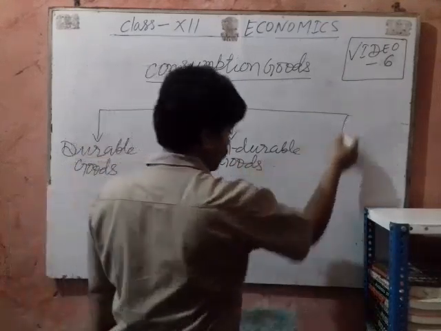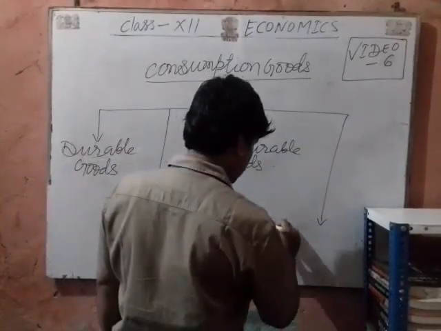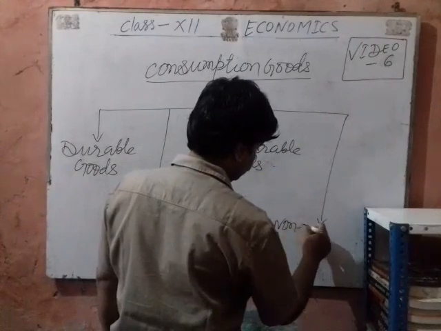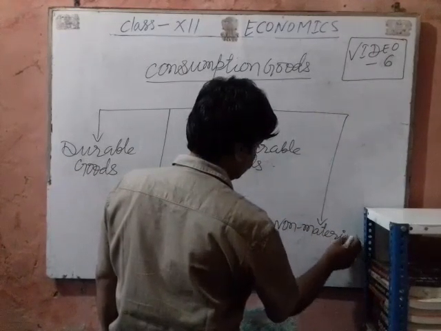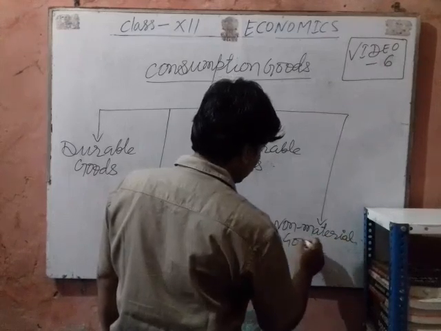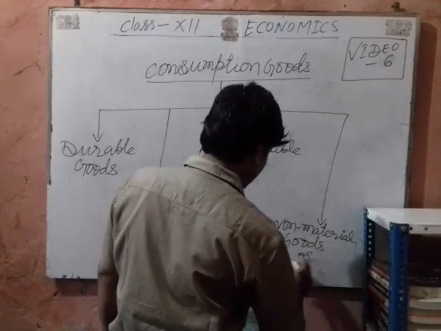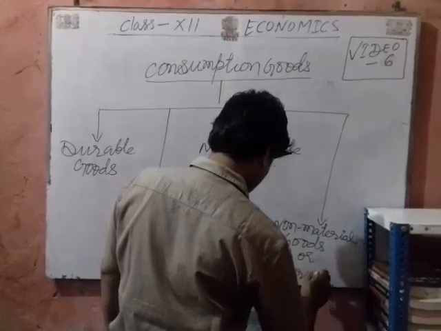And fourth, non-material goods. Non-material goods are services.